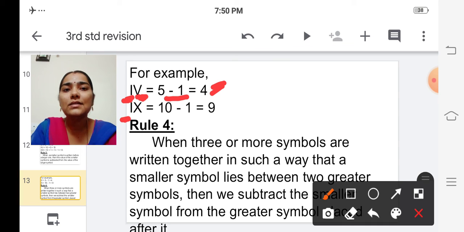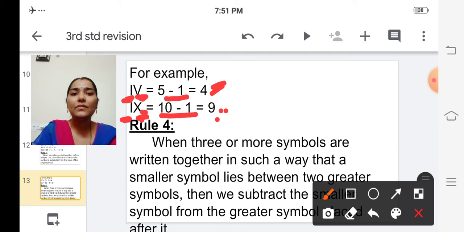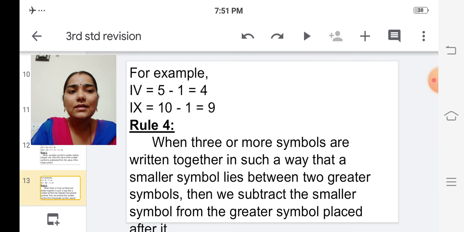Roman letter 1 is written before Roman letter 5, isn't it? Which is larger one? So what we have to do? We have to subtract the value of Roman letter 1 from the value of Roman letter 10, isn't it? So 10 minus 1, which is equal to 9. Is it clear, children? Yes.